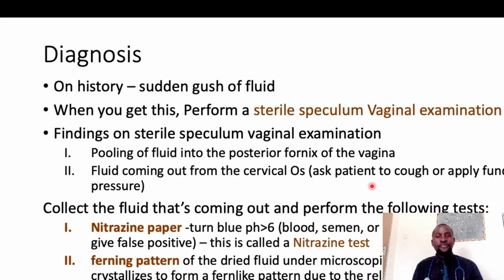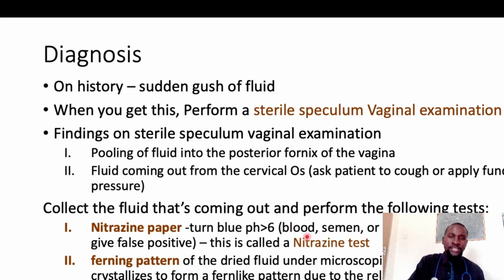So if that fluid is not from the vagina but it's amniotic fluid coming in, when you collect it and put it on a pH sensitive paper, you are going to find that it is going to turn blue, because the pH of the amniotic fluid that you've taken from the vagina is alkaline. That shows you that in this acidic environment of the vagina, the pH has become alkaline because amniotic fluid has come in, and that helps you to make a diagnosis. However, we must know that there are certain things that can lead to a false positive.